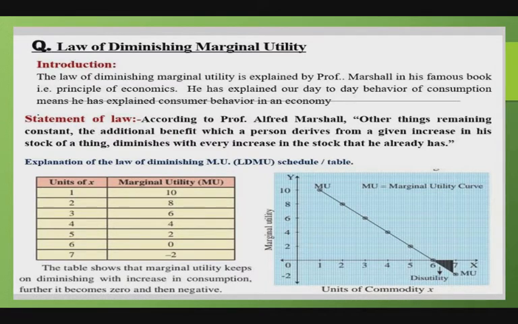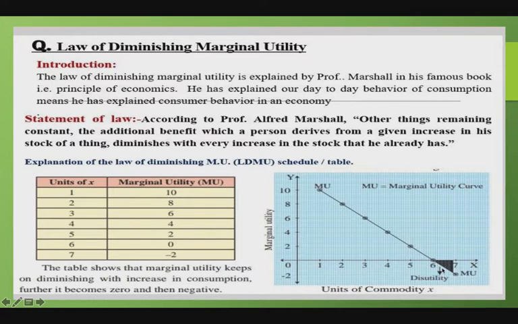At the point where total utility is maximum, if the consumption is extended beyond this limit, when the consumer tries to consume the seventh unit, then the total utility itself declines, because the marginal utility curve cuts the x-axis and goes below the x-axis, which shows the dissatisfaction area or disutility.